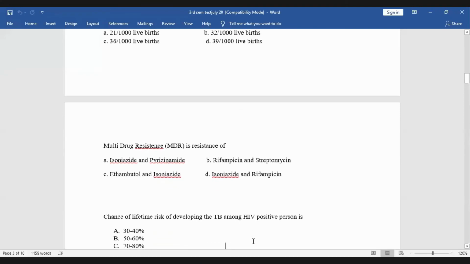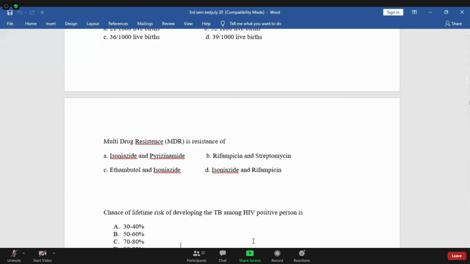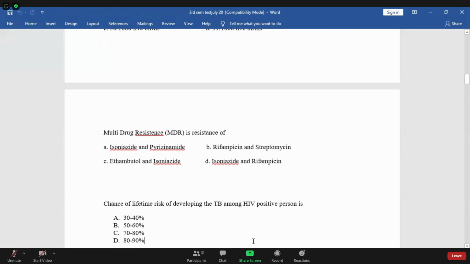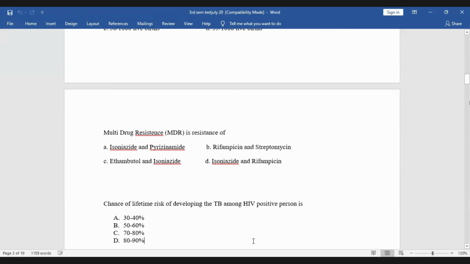Chance of lifetime risk of developing tuberculosis among HIV positive person is 30 to 40%, 50 to 60%, 70 to 80%, 80 to 90%. Which one is correct? So this is the lifetime risk of developing TB among HIV positive person.